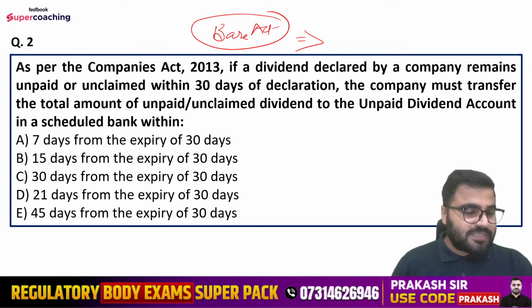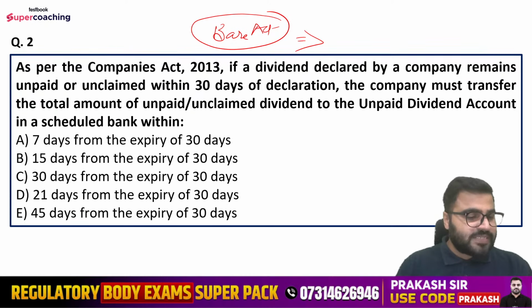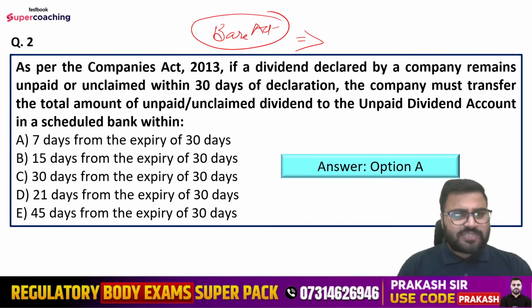Now let's discuss this question. So the right answer, Sandeep is saying option number A. Guys, what about others? You all have to participate in the session. So the right answer is option number A only, that is 7 days from the expiry of 30 days.